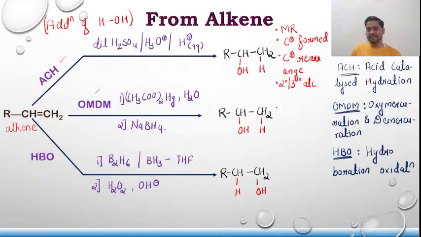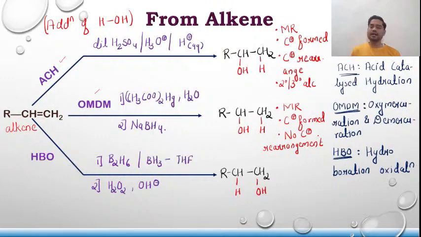Talking about this case, again, Markovnikov rule is followed. Carbocation is formed. As I said, a non-classical carbocation is formed, but no carbocation rearrangement, which means a 2-degree alcohol cannot get converted into a 3-degree alcohol.